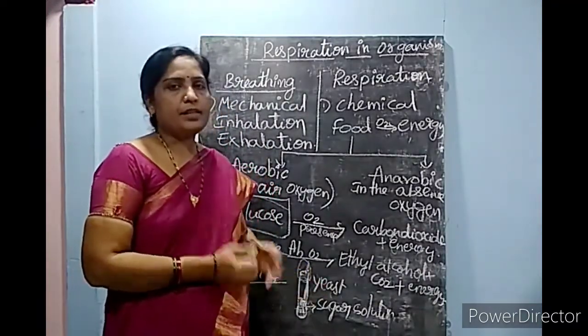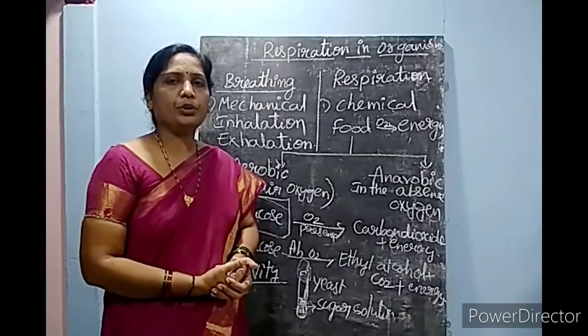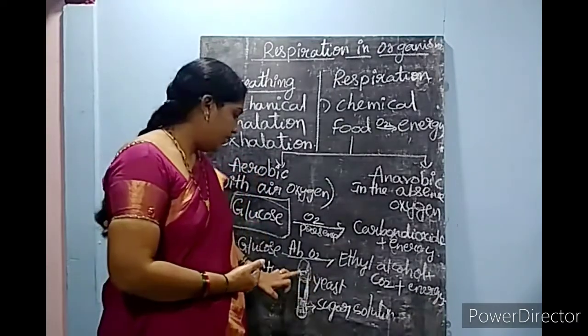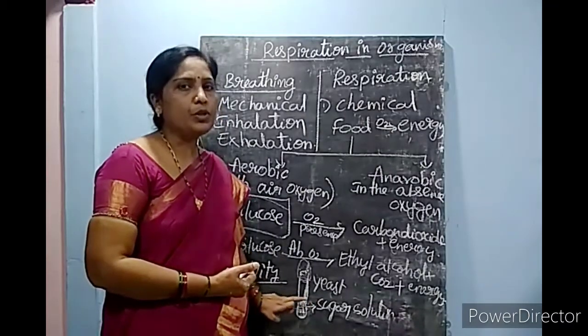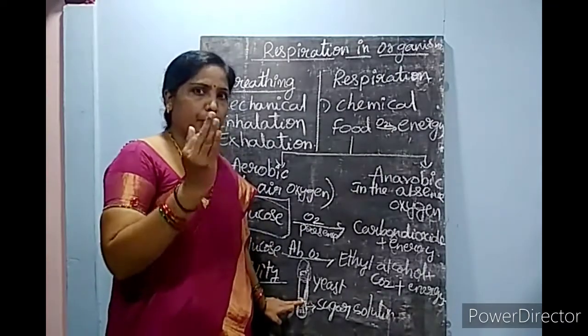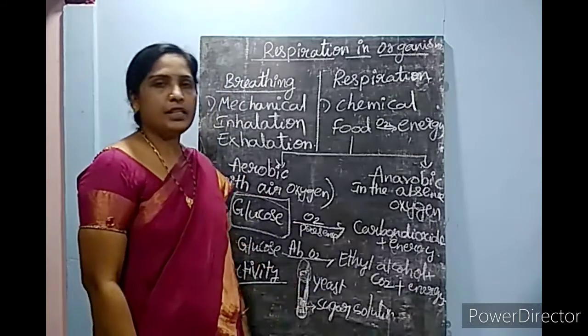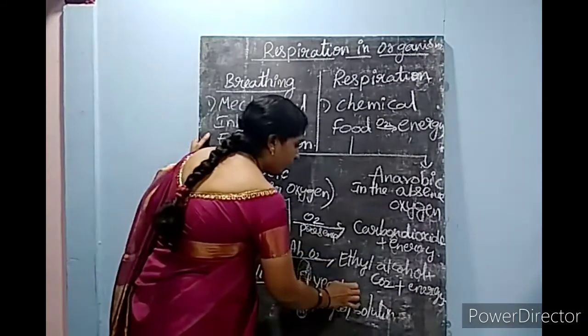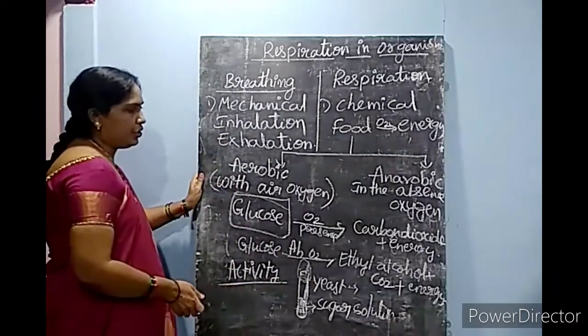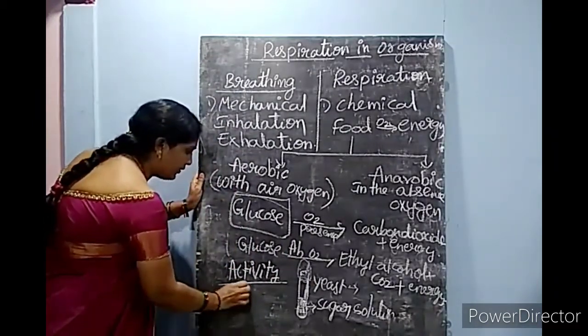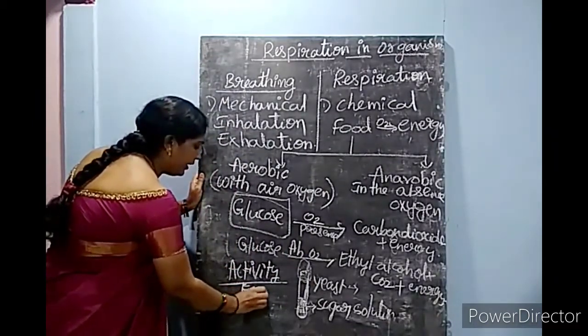By this bulged balloon, you can prove that in the absence of oxygen, glucose, a simple sugar, gets broken down and releases CO2. This process is known as fermentation.